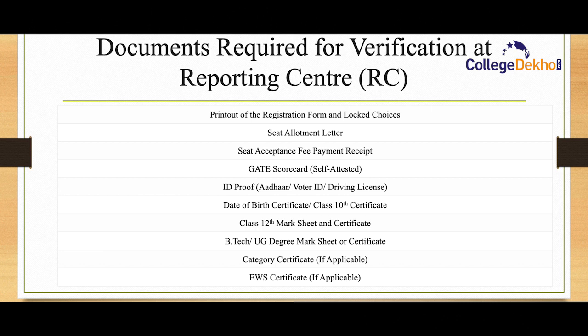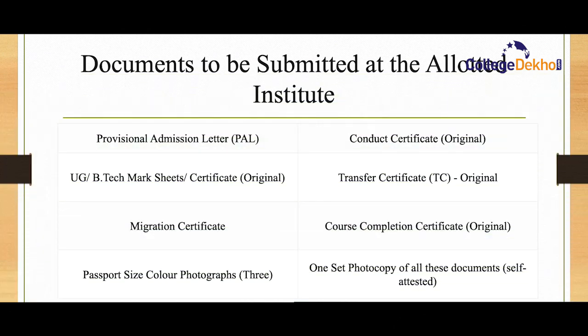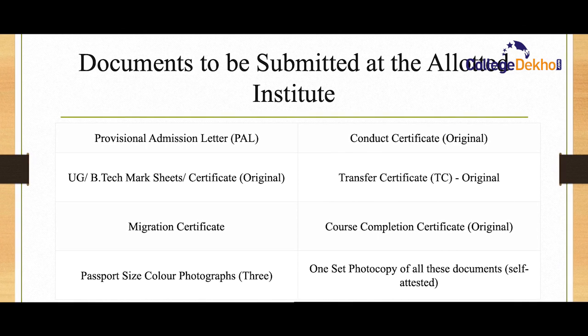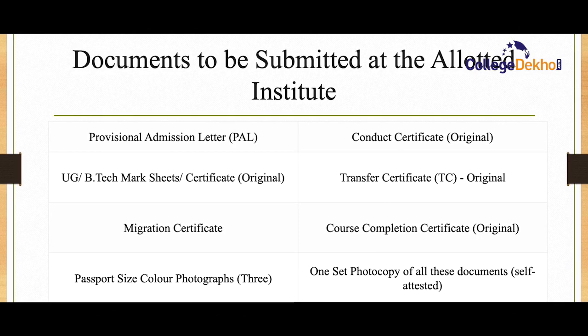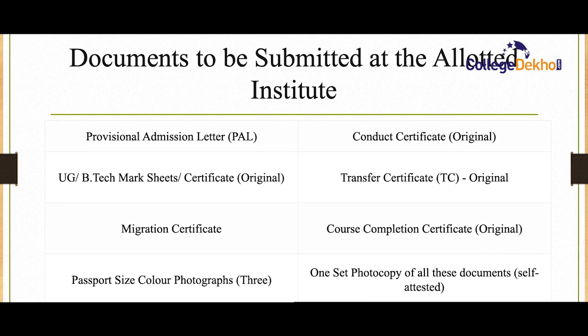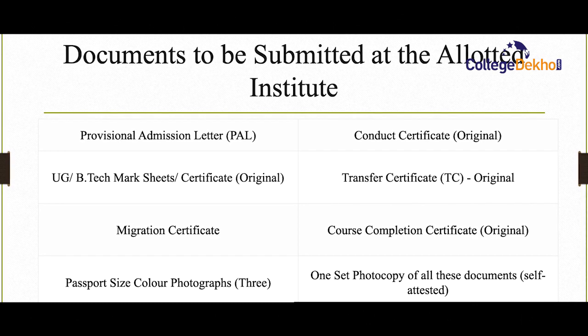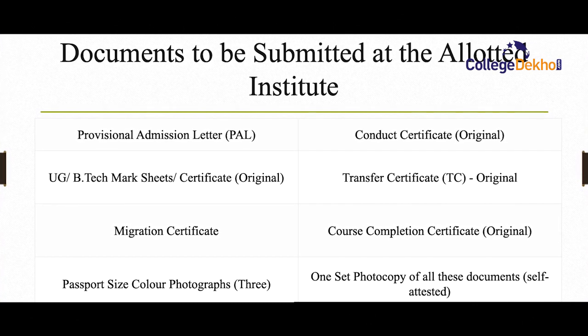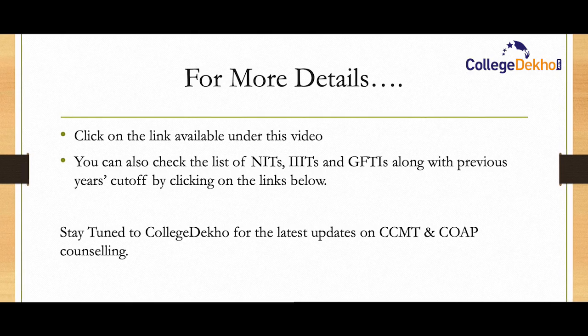After the verification process is done, you need to report at the allotted institute, and the documents to be submitted at the allotted institute are provisional admission letter, conduct certificate, UG or BTech mark sheets original, TC original, so transfer certificate also original, migration certificate, course completion certificate original, and 3 passport size photographs and 1 set of photocopy of all these documents. So original documents and 1 set of photocopy of all these documents, and the photocopies should have self attestation.